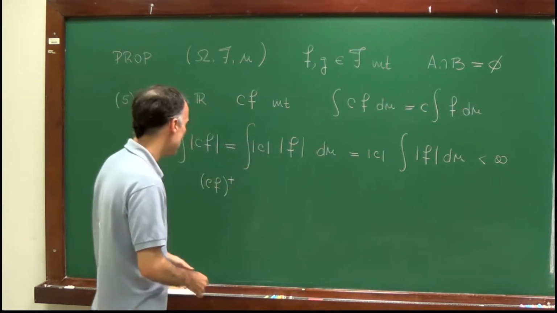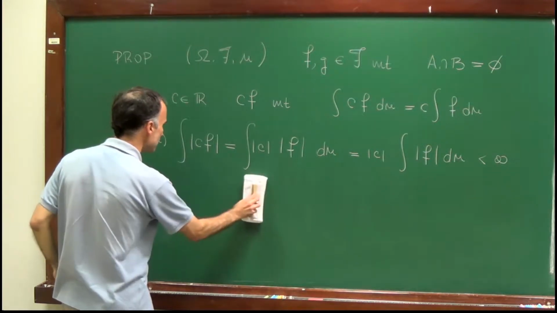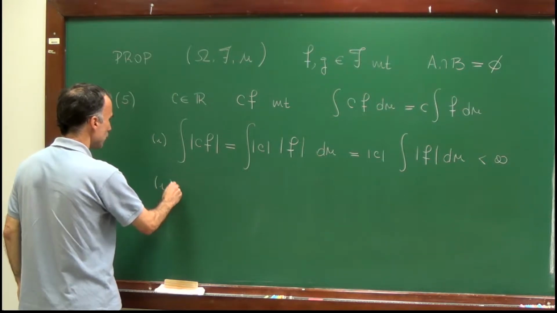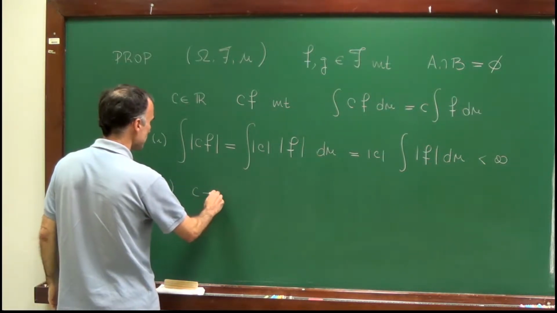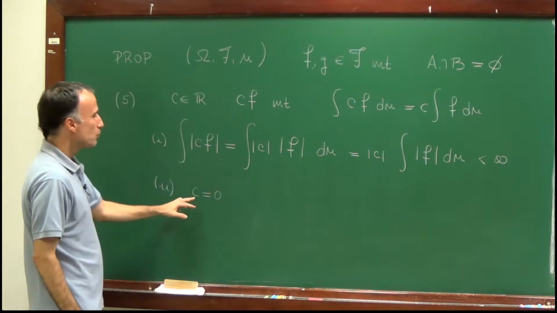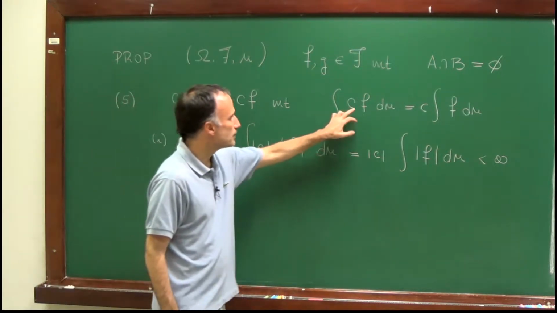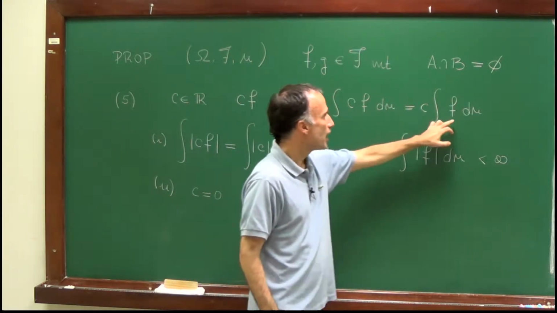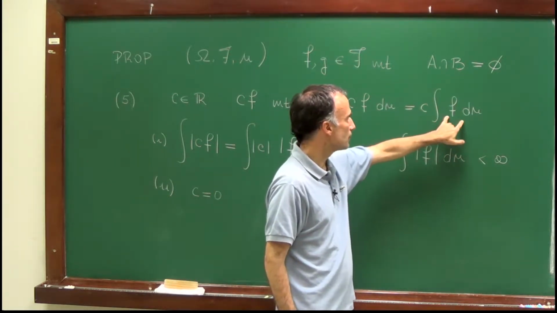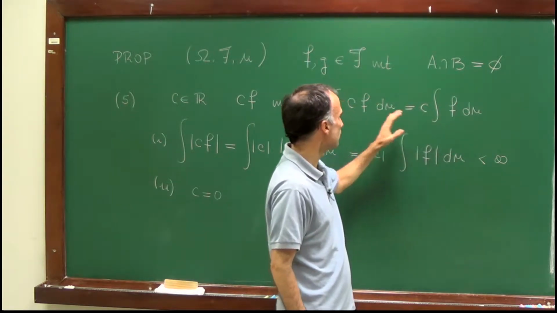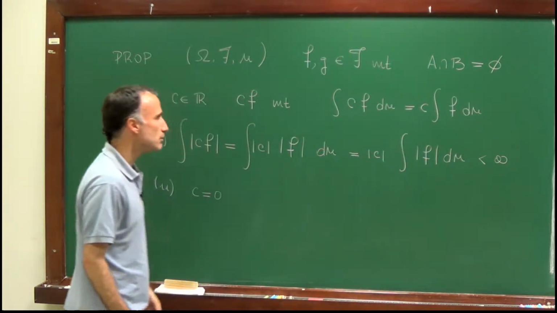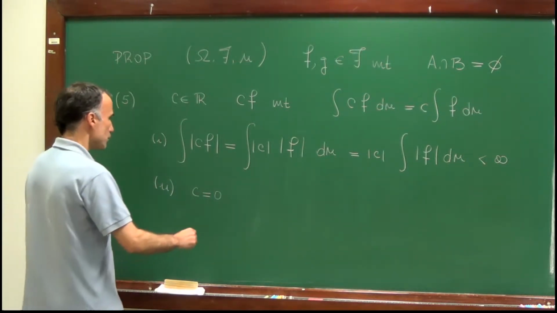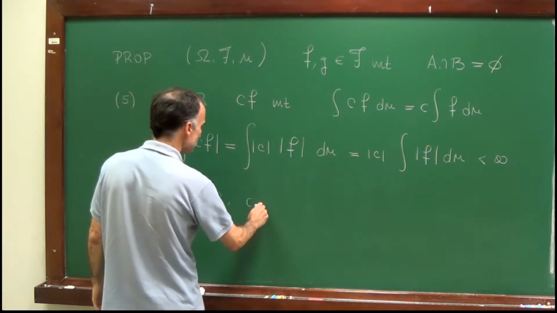So now let's prove this identity. For this identity we'll consider all possible cases. So let's start with c equal to 0. Well, if c equals 0, then c times f is 0. The integral of 0 is equal to 0. f is an integrable function, so this integral is a real number, times 0 it's equal to 0, and we have 0 on both sides, so the identity is in force. So for c equal to 0 it's very easy.